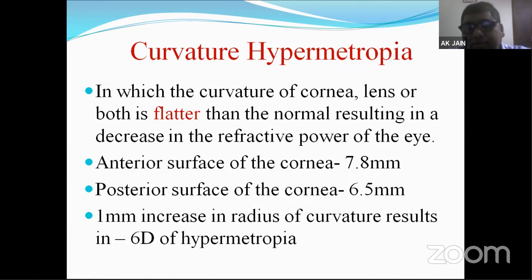1 millimeter increase in radius of curvature will result in 6 diopter of hypermetropia. Here we have to remember that it is 1 millimeter of radius of curvature. Many a time in MCQs they confuse us, because we forget by the time of internship whether it is an increase in radius of curvature or they can give 1 millimeter flattening of curvature. Flattening of curvature results in 6 diopter of hypermetropia. So this point we have to remember.